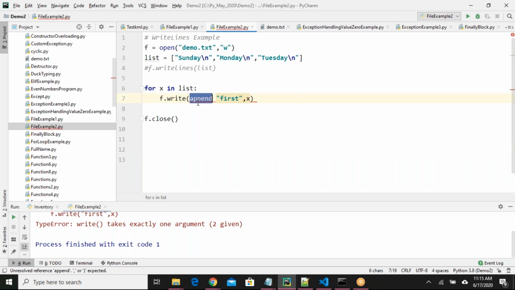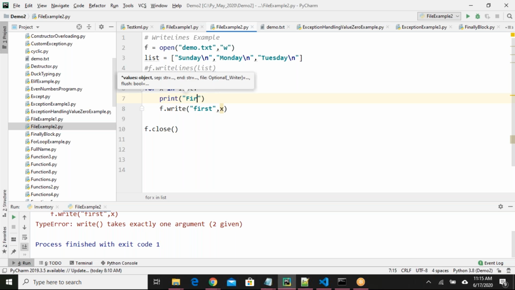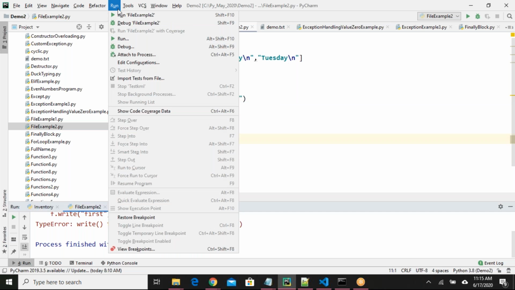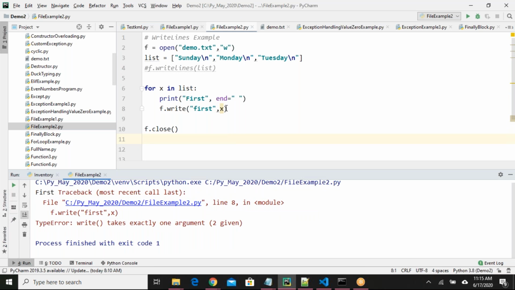Sir, I understood. Before f.write, just write print, sir. Put it in the 8th line. F.write, print first, comma, end equal to space. So what will it do? It will print. Sir, this one is wrong, sir. Take the first one, this 8th line.